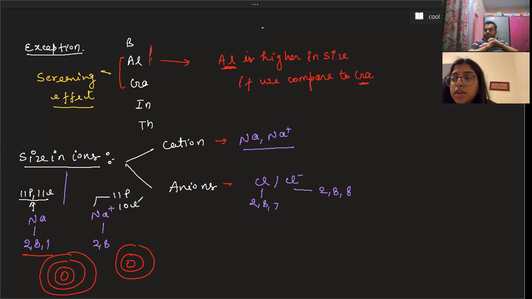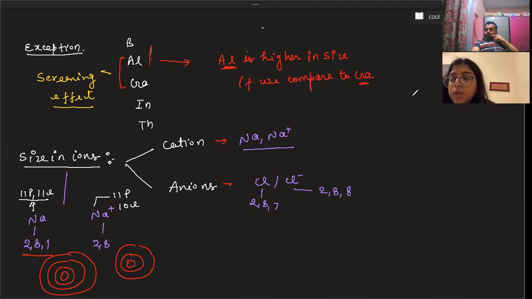So with the 11 protons and 11 electrons, there will be more force. Let me explain. Listen first. 11 protons pull 11 electrons in the first case. 11 protons pull 10 electrons in the second case. So in which case is more force experienced by the electron?